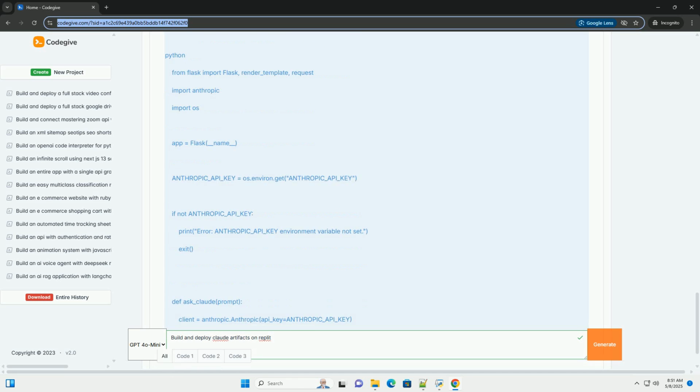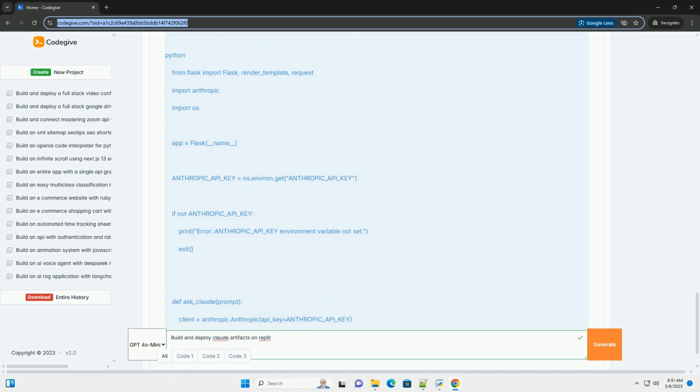Error handling: the if not anthropic_api_key block checks if the API key is set and exits the program if it's missing. It's crucial to handle potential errors gracefully. The try, except block handles API connection errors, status errors, and other exceptions, providing informative messages to the user. The ask_claude(prompt) function creates an anthropic client object, passing in your API key.